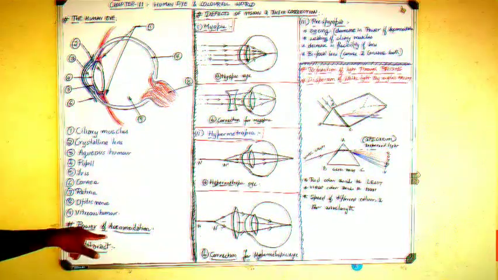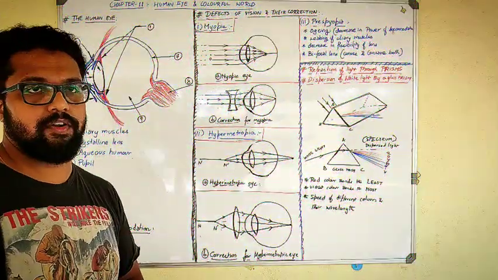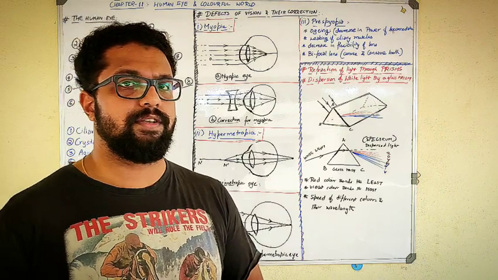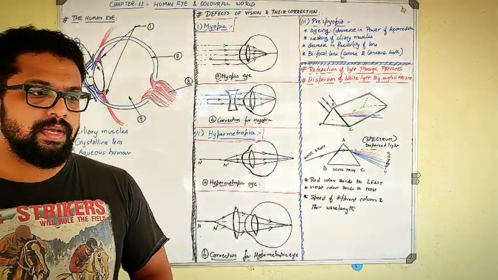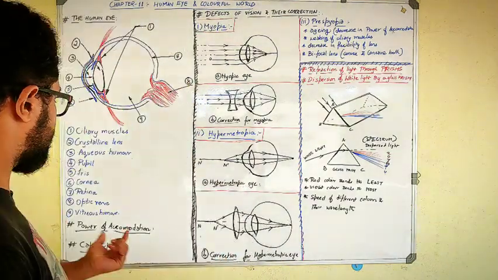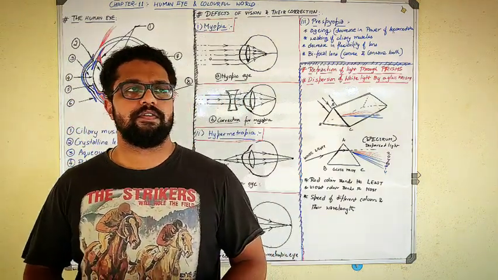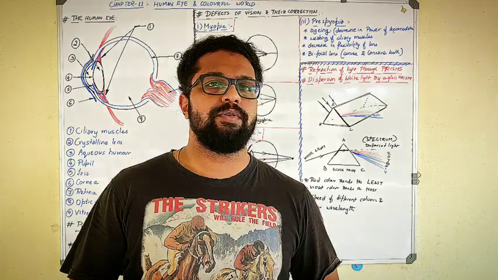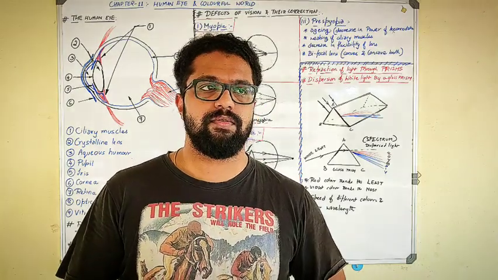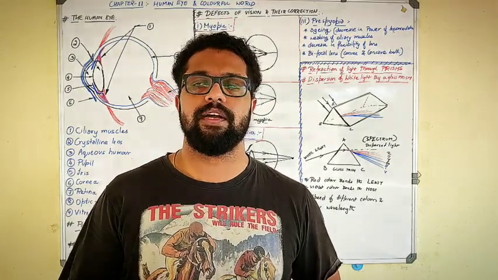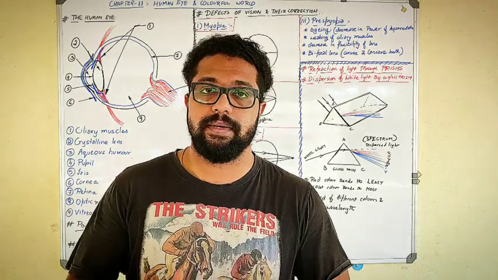Topic. There comes one more important topic called power of accommodation, and it is most commonly asked in the examination. What is power of accommodation? So I'll tell you the English meaning of this heading, that is accommodation. Accommodation means, suppose you are going to someplace else, you need to accommodate yourself, which means you need a place to stay where you can be comfortable. So that is accommodation.